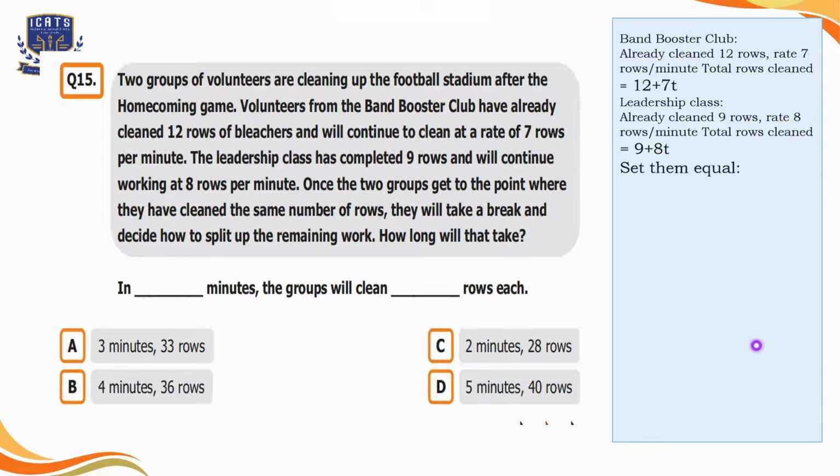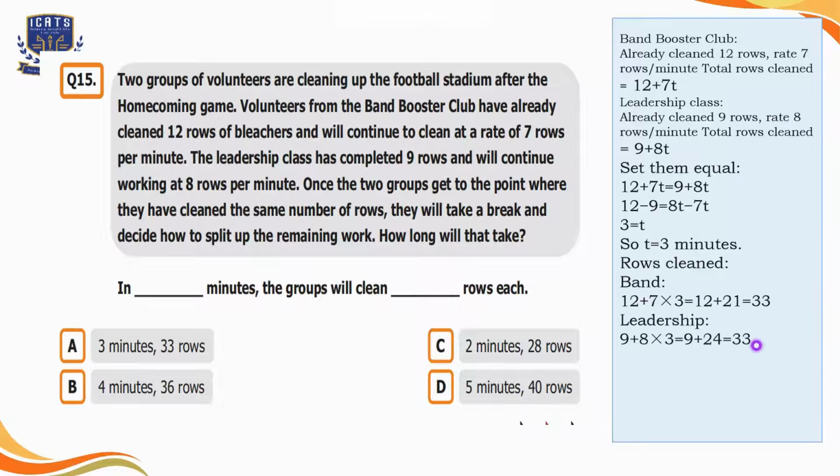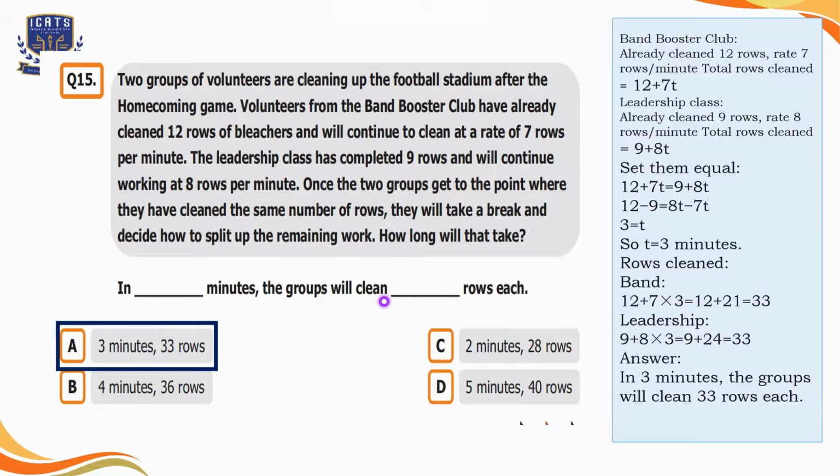Now we will set both equations equal to find the value of t, that is t is equal to 3 minutes. We will put the value of t into both equations. Here we can say that the Band Booster Club will clean 33 rows in 3 minutes and the leadership class will also clean 33 rows in 3 minutes. So the answer is in 3 minutes the groups will clean 33 rows each. So we'll select option A here.